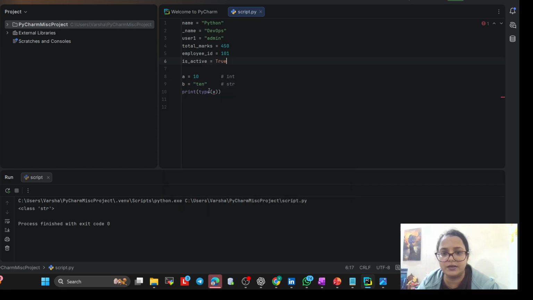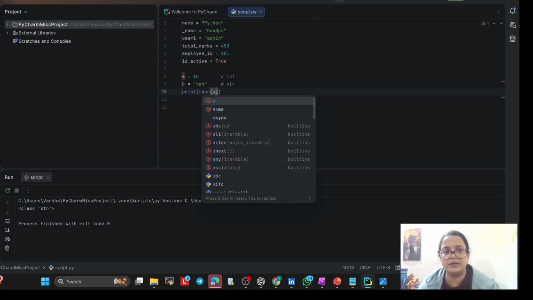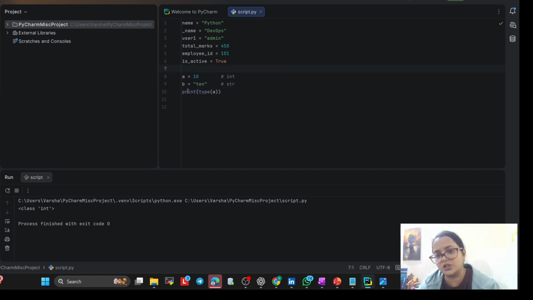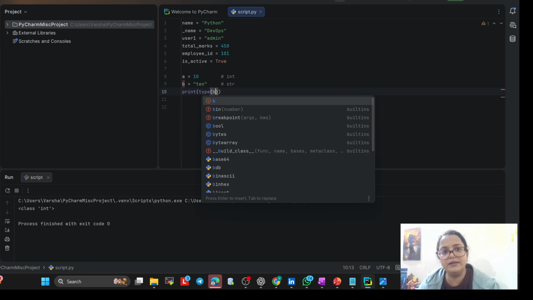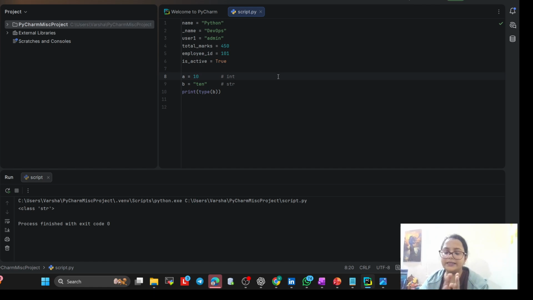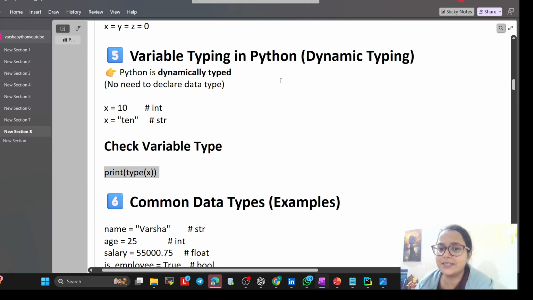Now just write print a and run. This is an integer. So if you print a, it is giving an integer value. If you write b and run, this is a string value. So this is dynamic typing, because here we no need to define the variable.